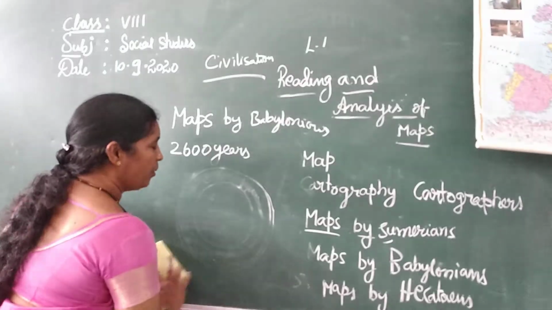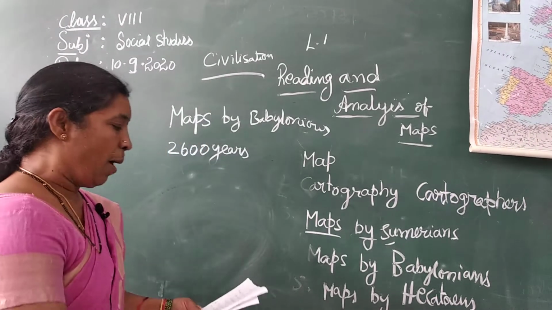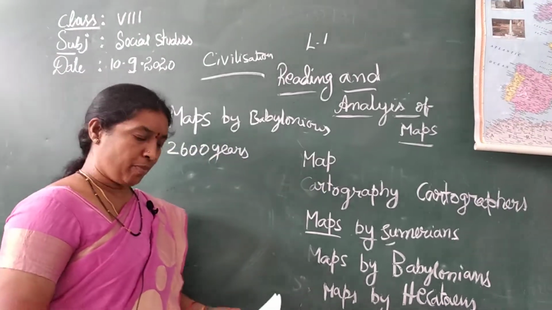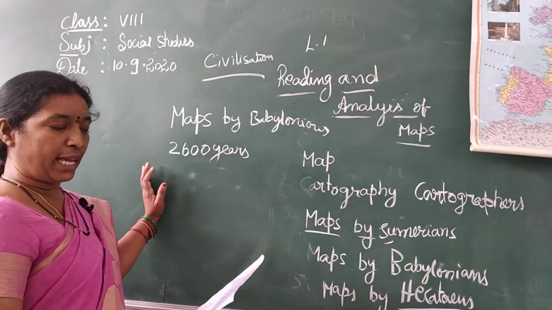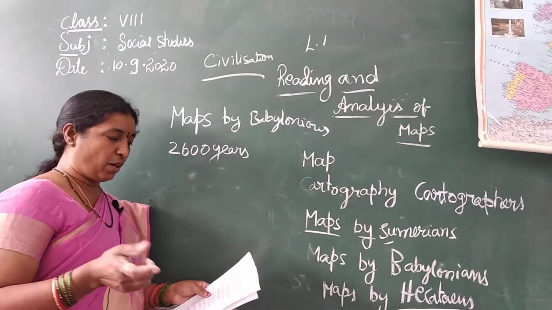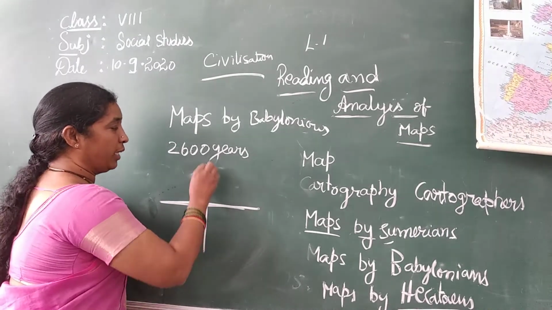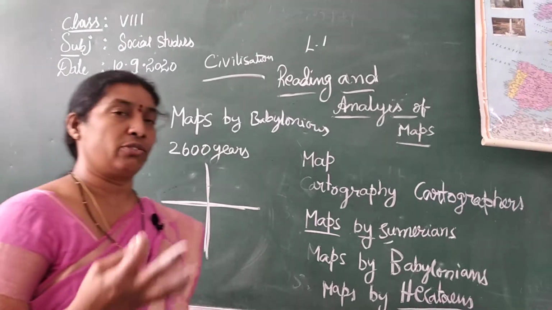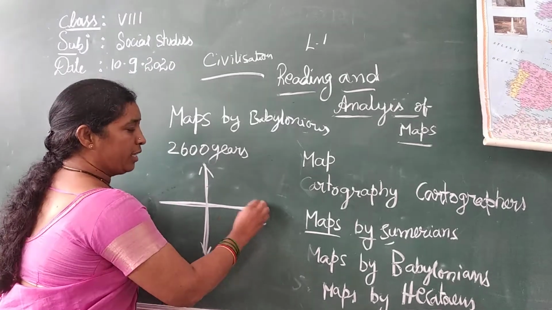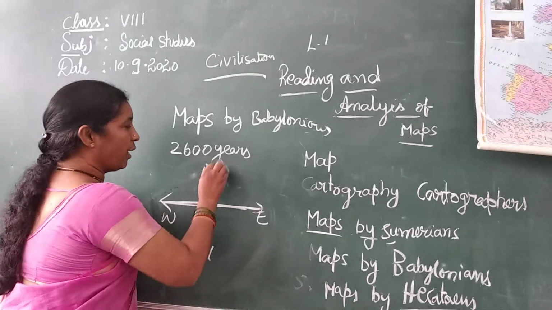So the Babylonians started 2000 years ago, and after that came maps by Hecataeus. Around the same time, Greek geographers like Anaximander and Hecataeus prepared maps by arranging places from east to west and north to south. Even the directions, without any technology, they made all these things. This is quite interesting, isn't it?